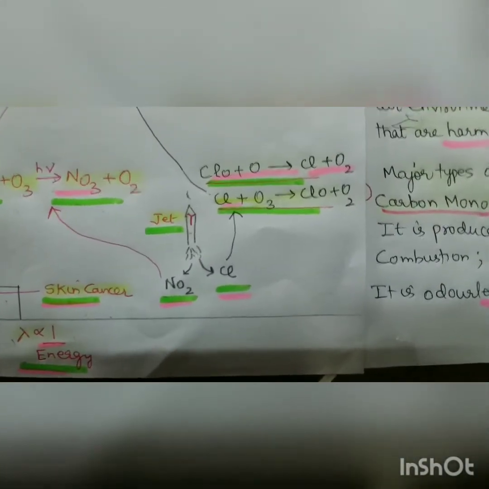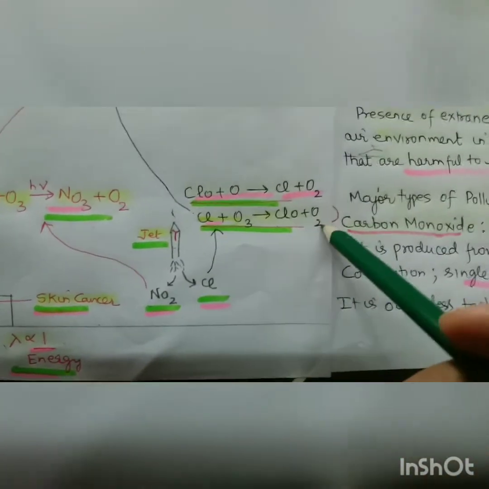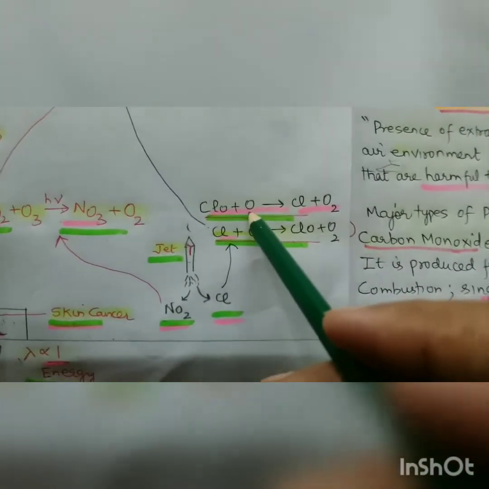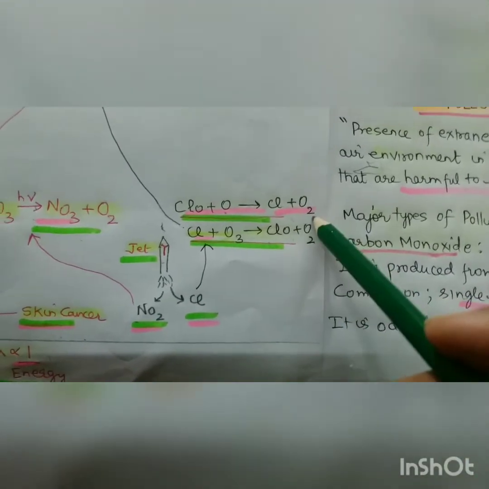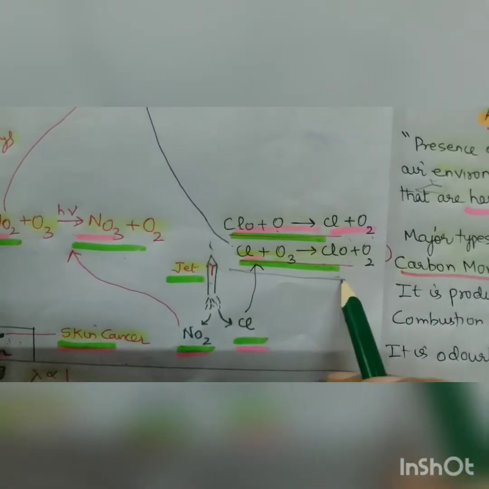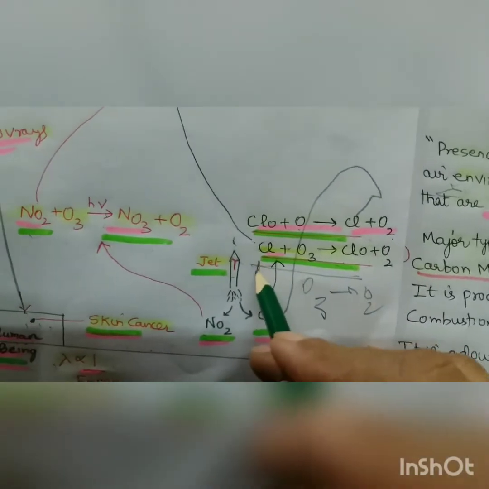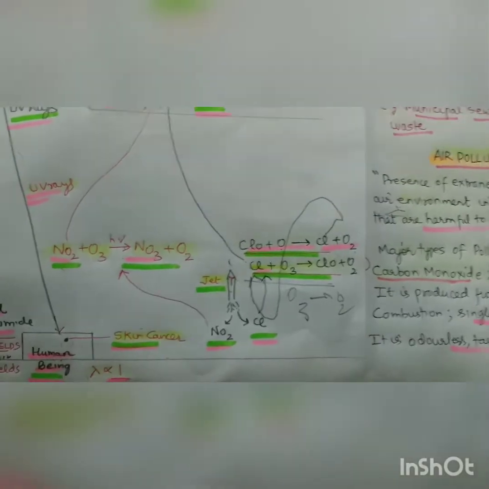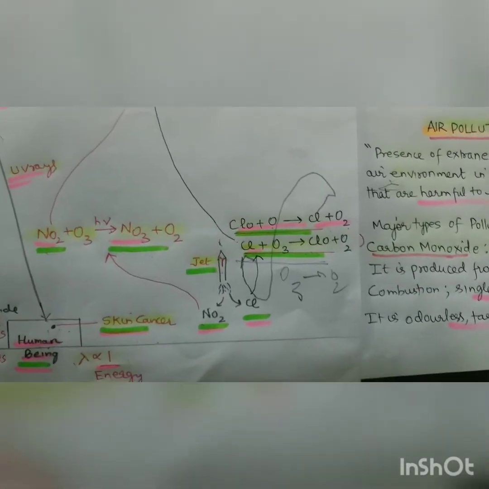Then from the jets we also get chlorine, and I already told you this chlorine reacts with ozone to form ClO plus oxygen, and this ClO combines again with nascent oxygen to form chlorine and oxygen. Ultimately, the summary of this is that ozone is converted into oxygen, and the chlorine is released again and does the same job again. That is why chlorine is recycled and converts millions of molecules. So what was made over crores of years is spoiled in 50 years.